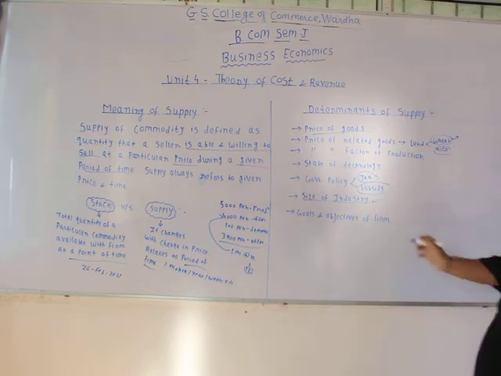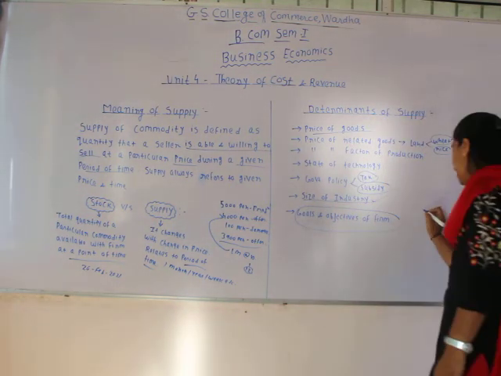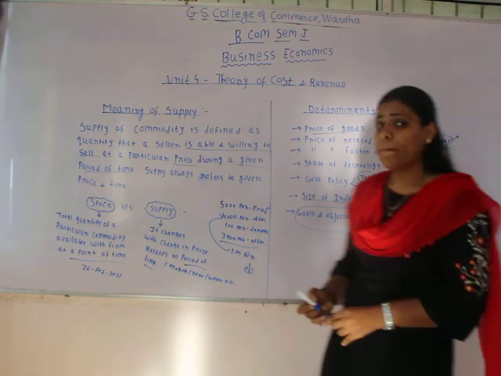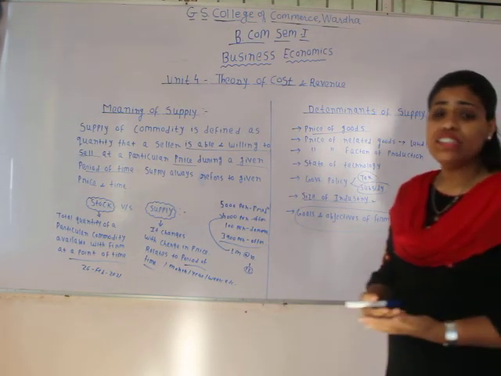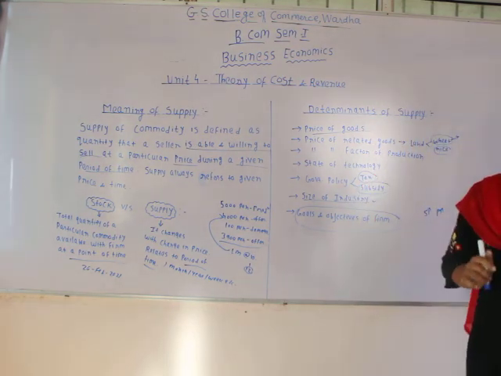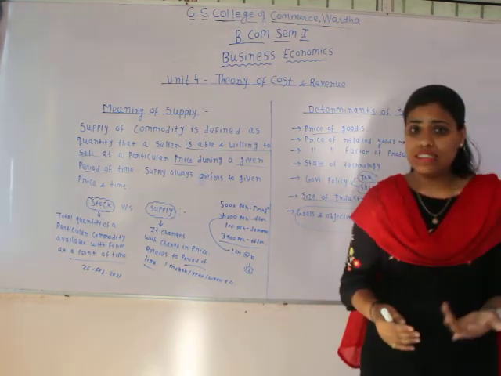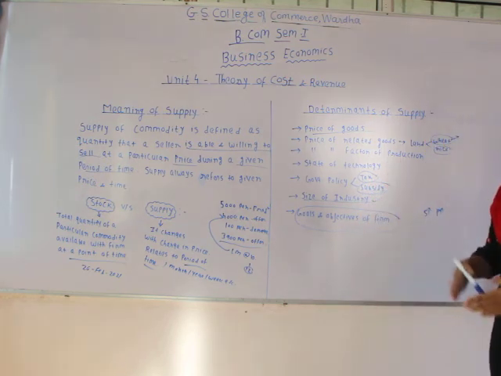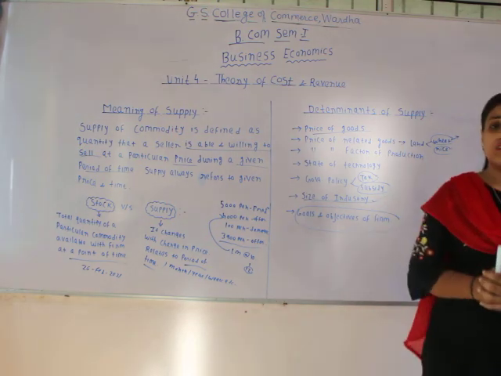Another one is goals and objectives of the firm. Generally there is more supply at a higher price, but sometimes the firm has the aim to penetrate the market and capture more and more market share, and therefore they are ready to supply more at a lower price as well, like Jio has done. They were supplying more at lower prices because they wanted to capture more share of the telecom sector. This way goals and objectives of the firm also determine the supply of a particular product in the market.